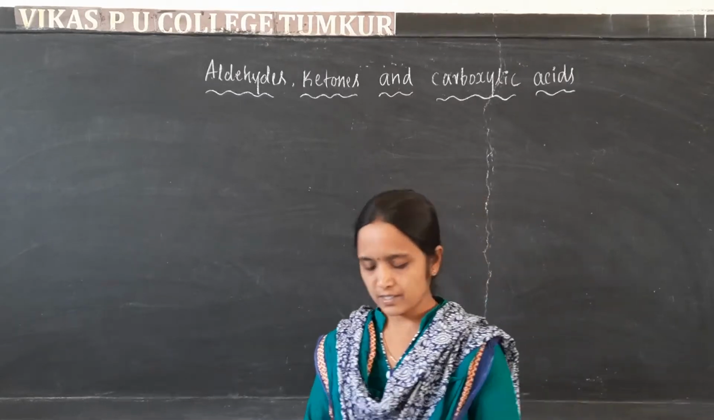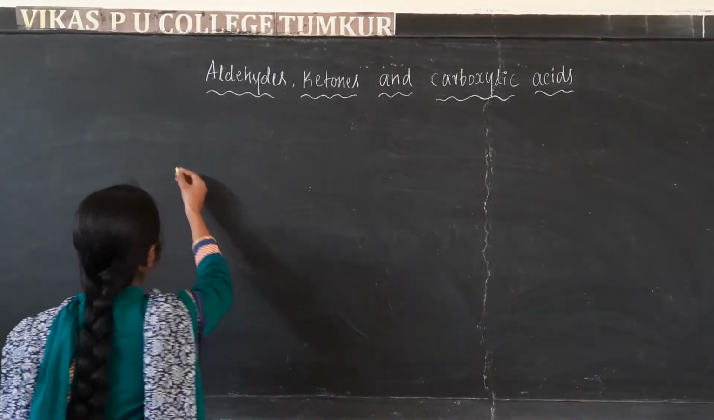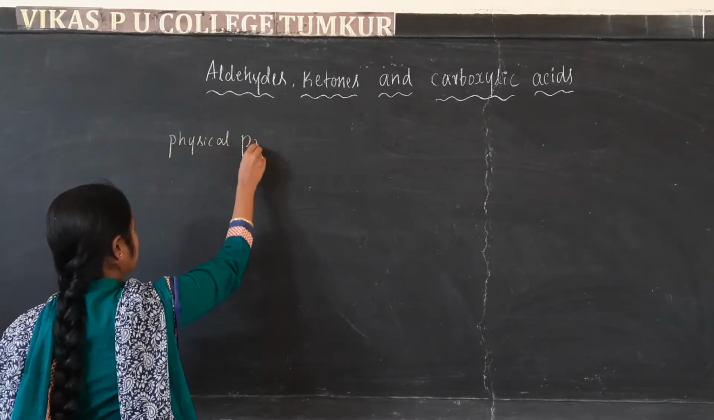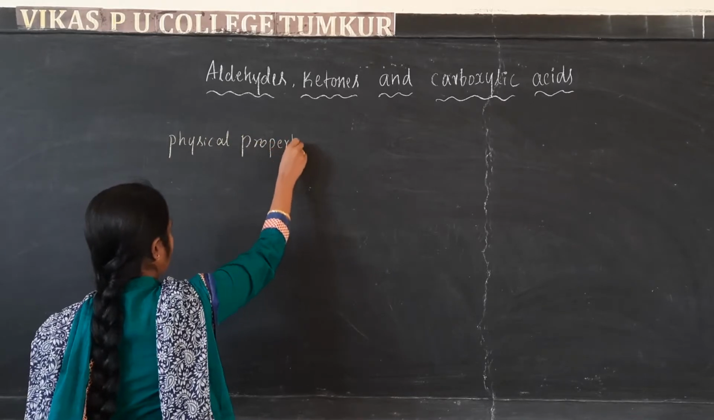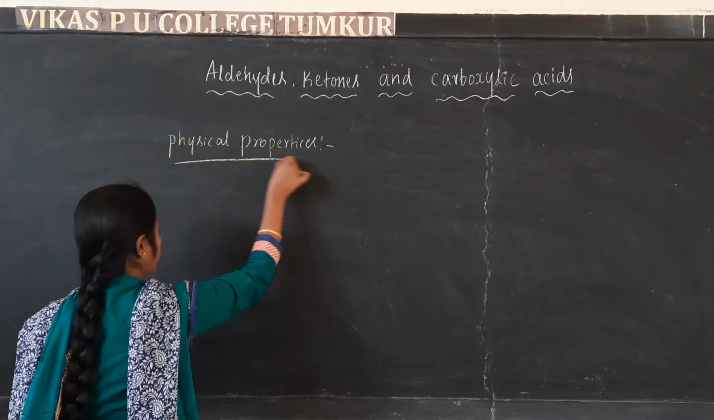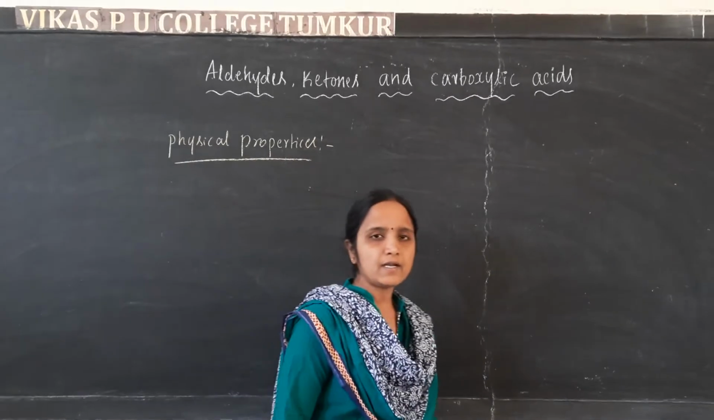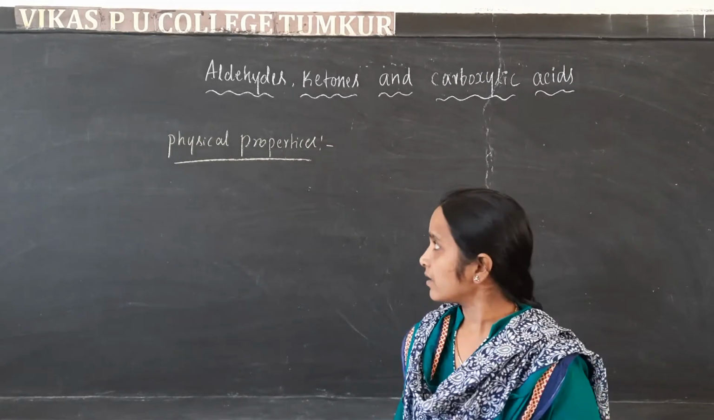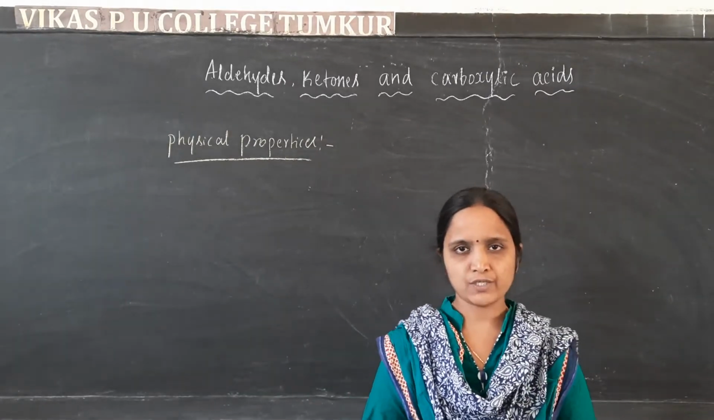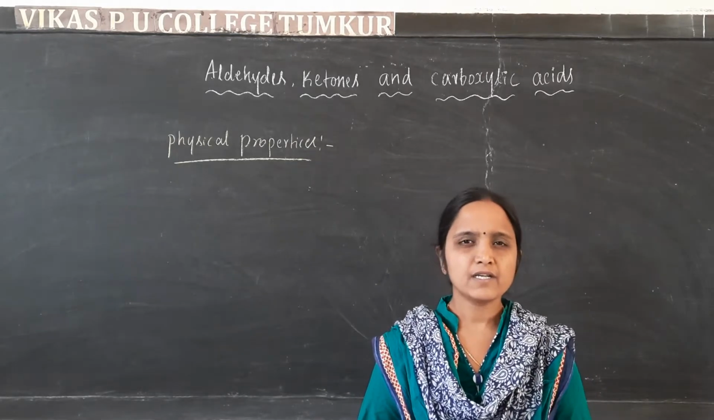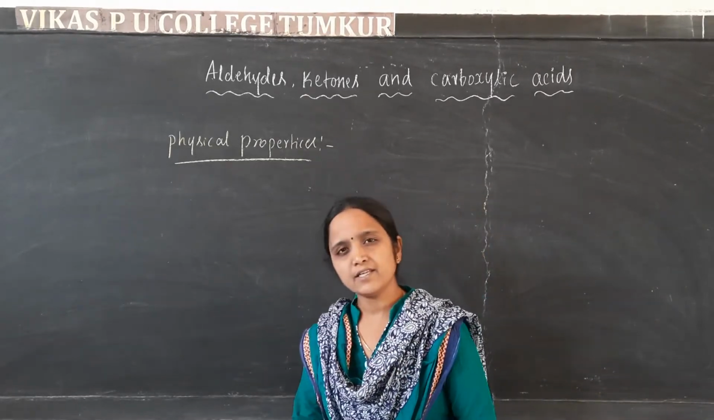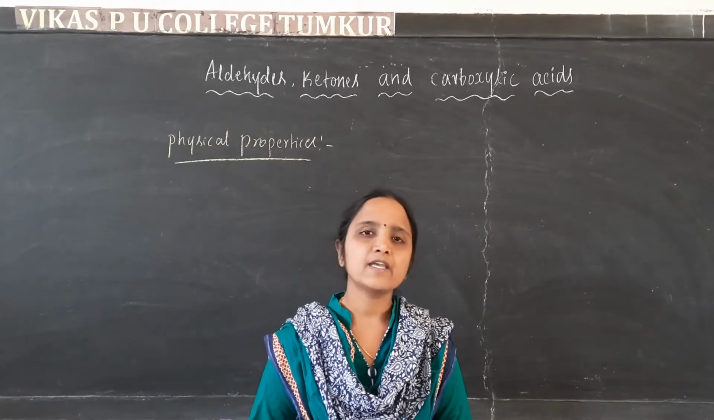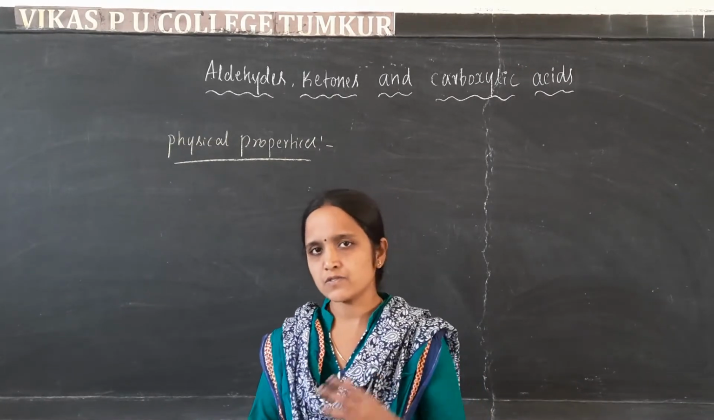First, we are going to discuss the physical properties of aldehydes and ketones. When it comes to the physical properties, most of the aldehydes are liquids at room temperature, and the lower members of the ketones are colorless liquids, and the higher members of the ketones are colorless solids.